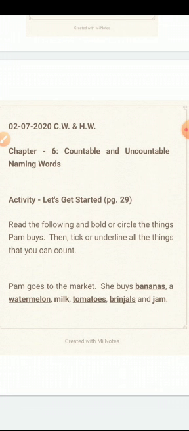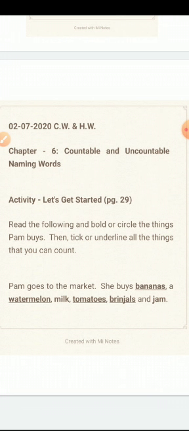But here I won't be able to tick, so I have underlined all those things which need to be ticked and kept bold all those things that have to be circled. So let's read the instruction quickly. Read the following and bold or circle the things Pam buys. Then tick or underline all the things that you can count.